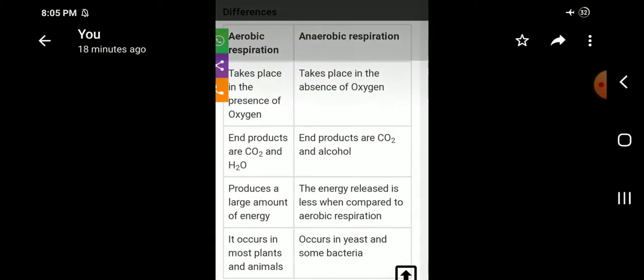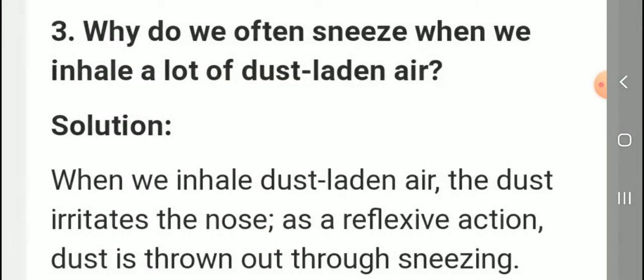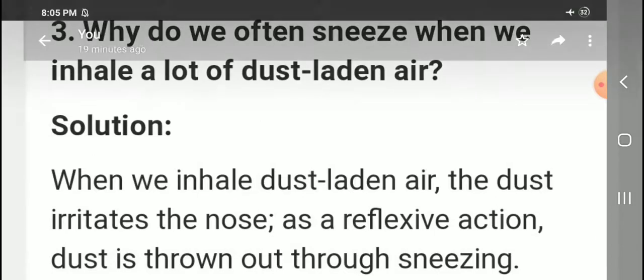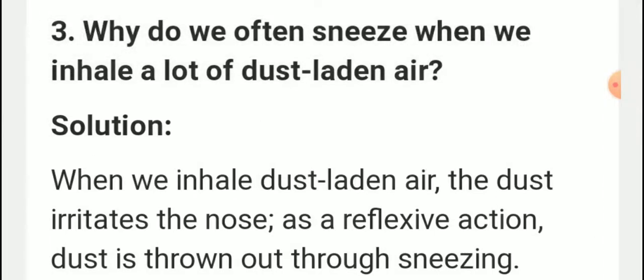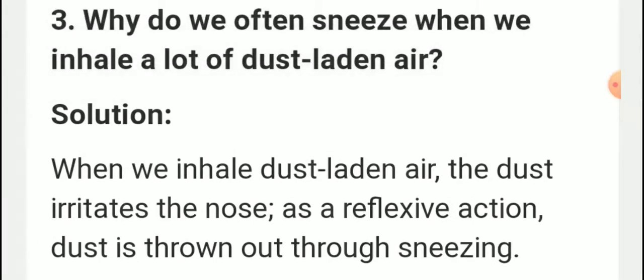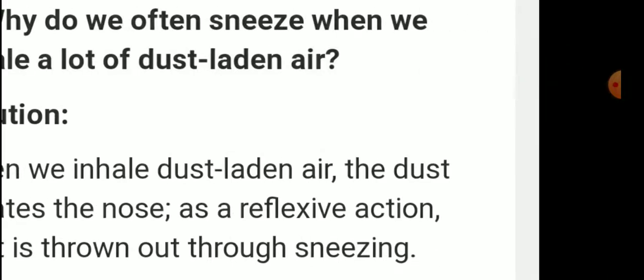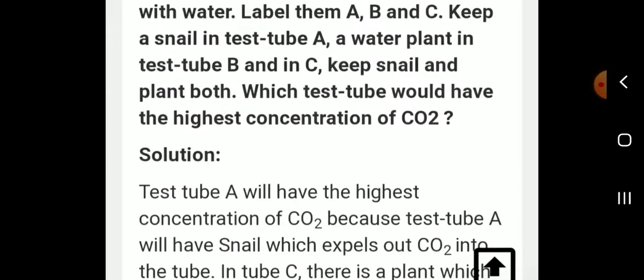Next, why do we often sneeze when we inhale a lot of dust-laden air? The answer is, when we inhale dust-laden air, the dust irritates the nose as a reflex action. Dust is thrown out through sneezing. Okay, that's all.